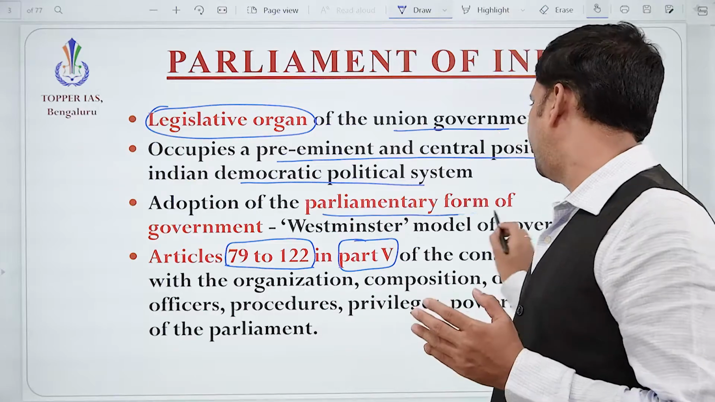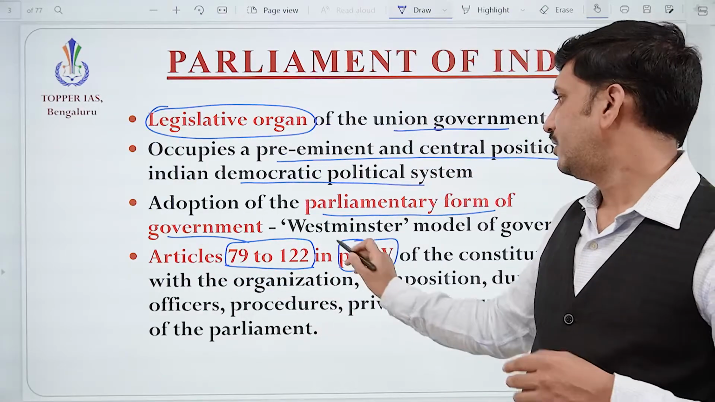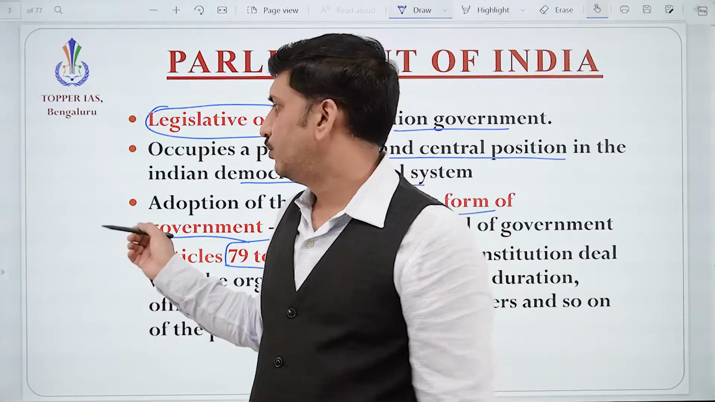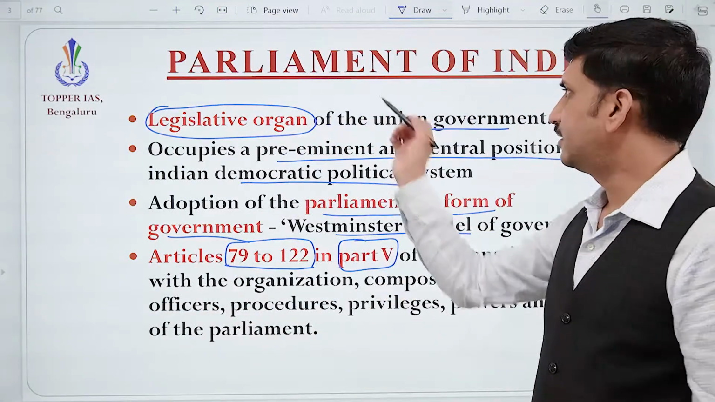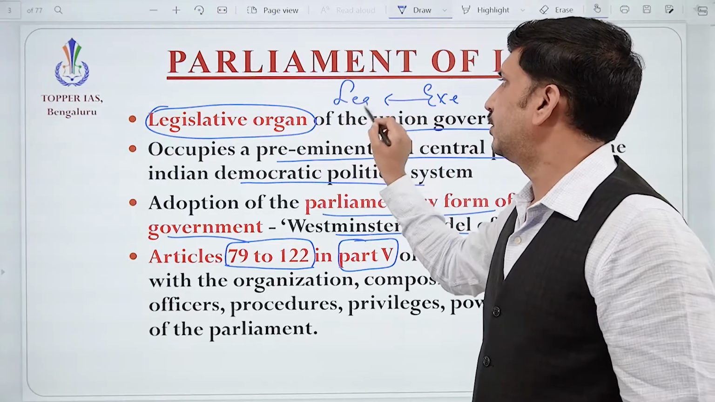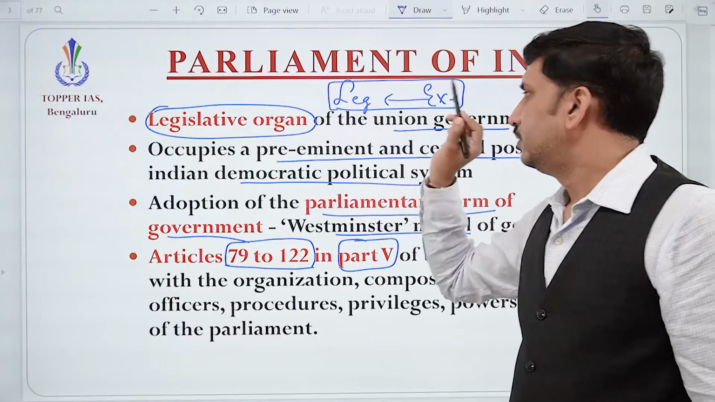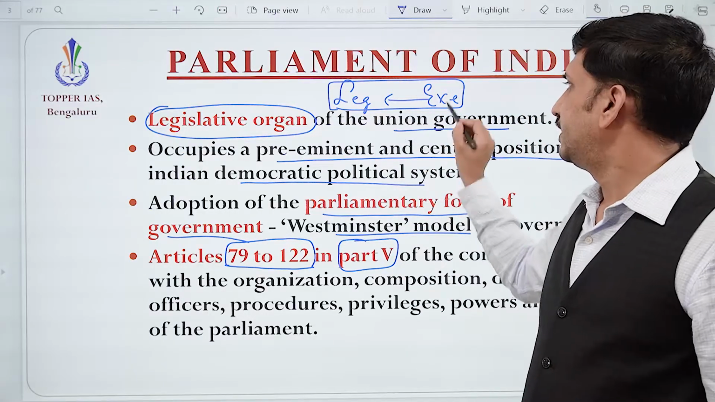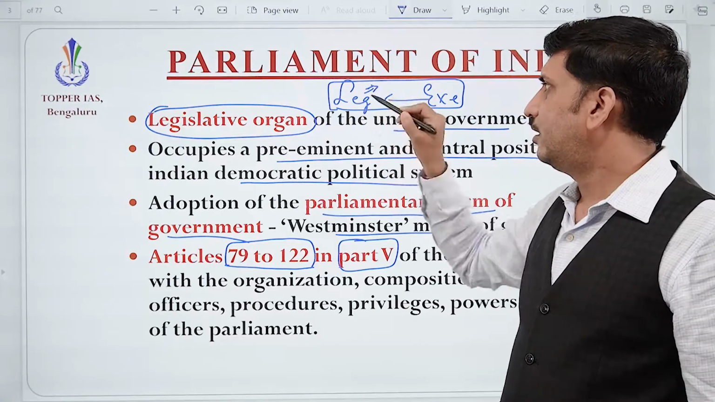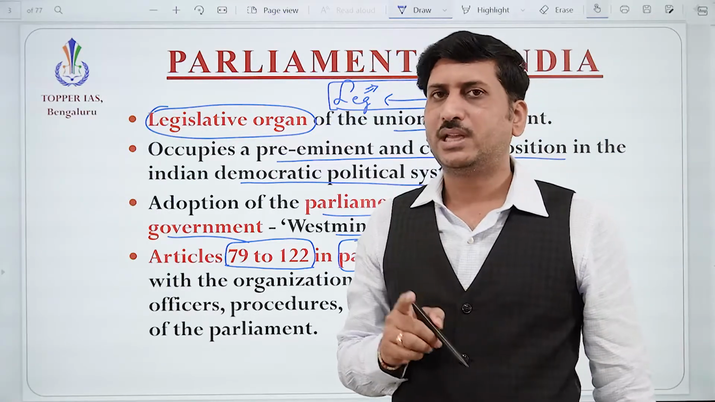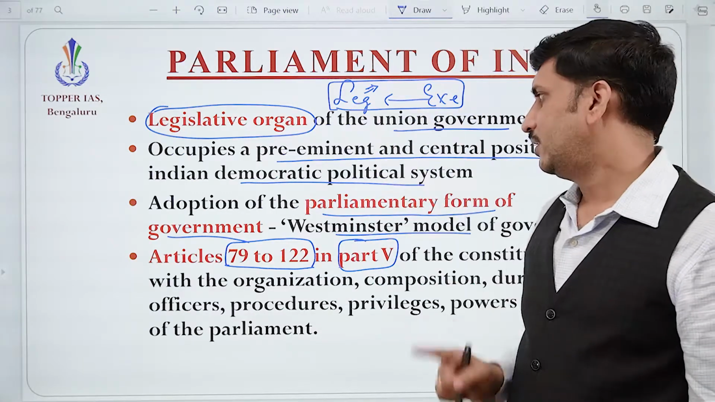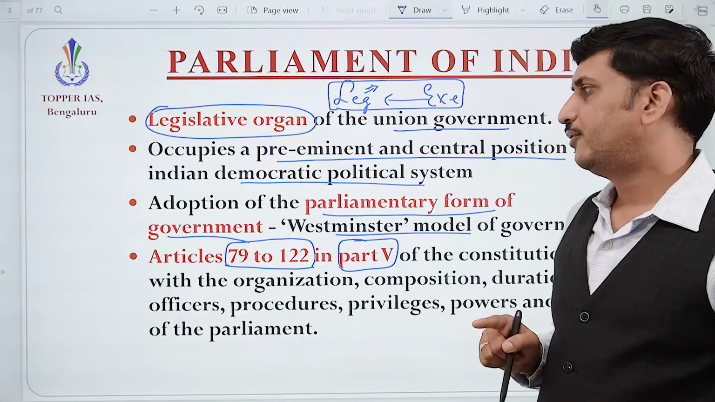We have adopted the parliamentary form of government, also known as the Westminster model of government. The parliamentary form of government we have understood in the previous classes, where the executive is responsible to the legislature. That is the core of the parliamentary system: the executive is responsible to the legislature. The reason is that the legislatures are directly elected by the people. In order to give respect to that, the executive is responsible to the legislature. That is the parliamentary form of government.